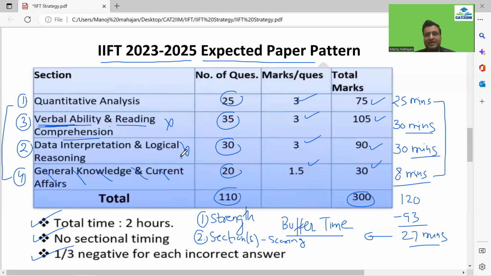But I would say that if you can look forward to 2 sections where you can score, maybe that could be your quant and DLR, or it could be verbal and DLR, or it could be some other combination, guys. So what I'm saying is that try to do the remaining doable ones, which you could not do because of the sectional time limit which you have decided for yourself, right?